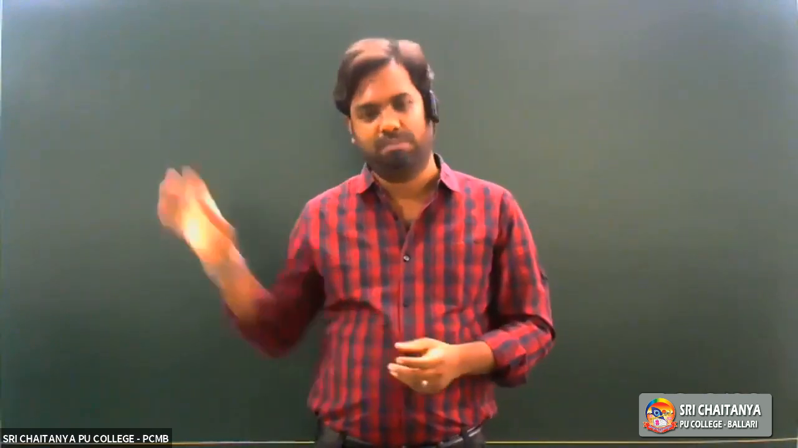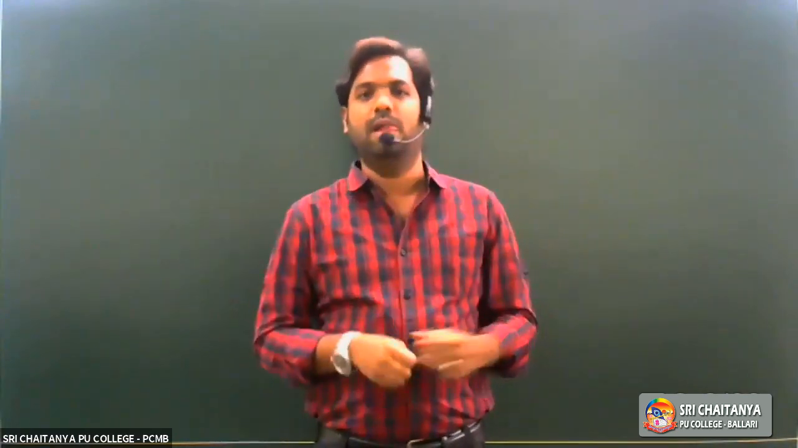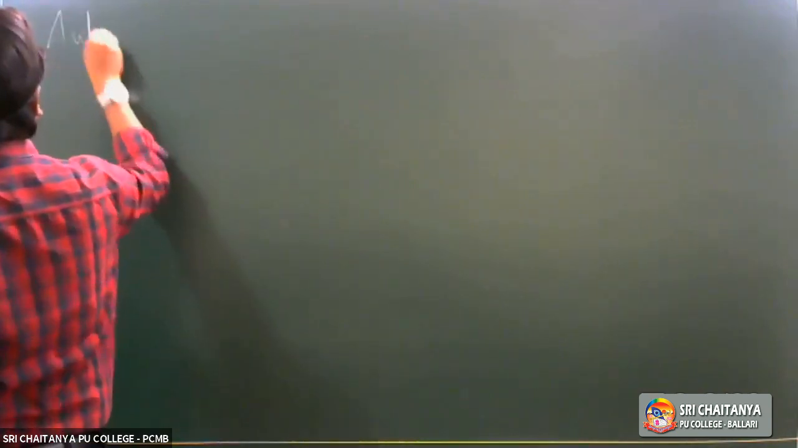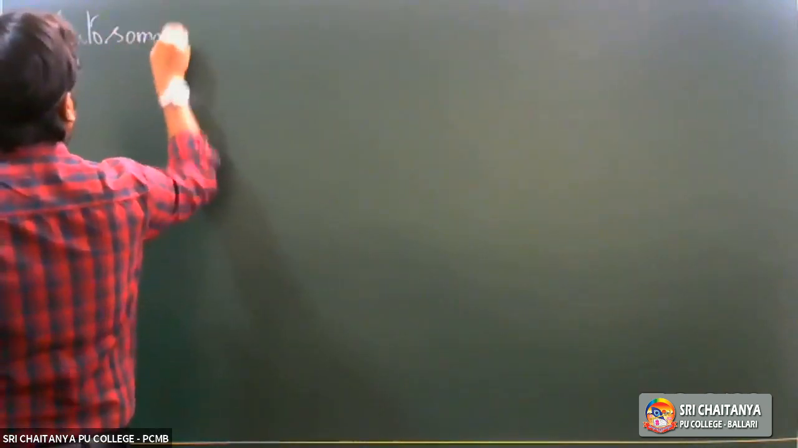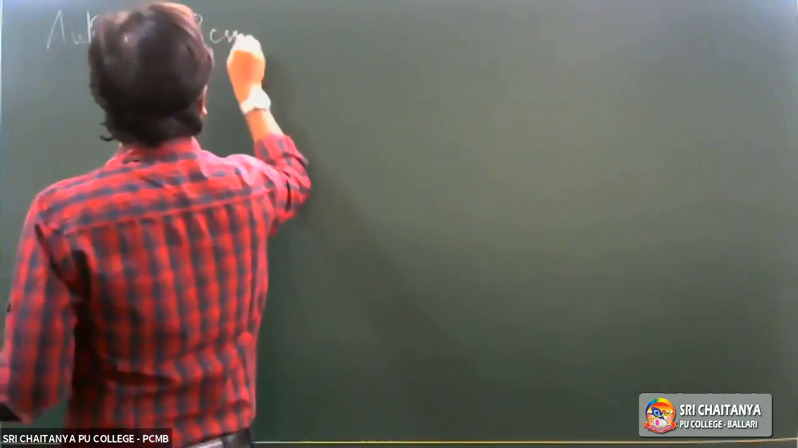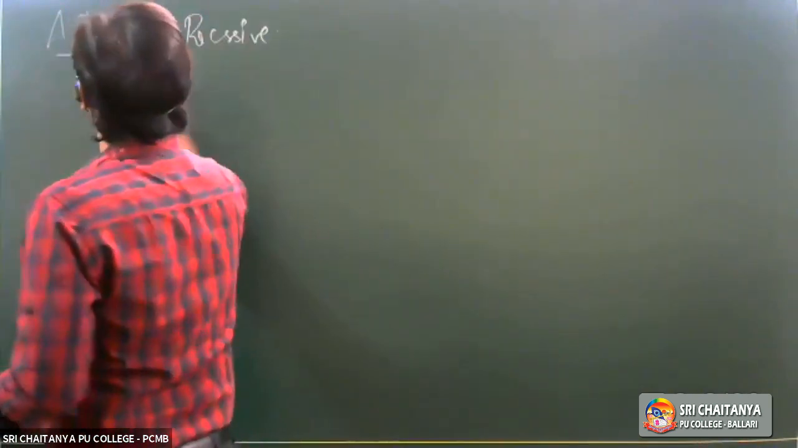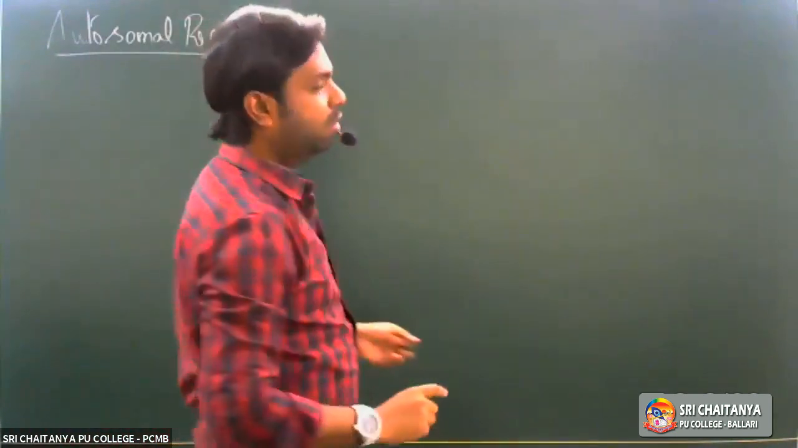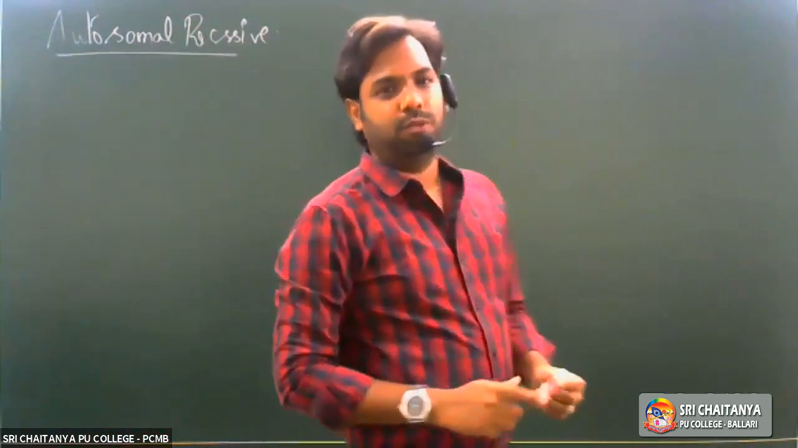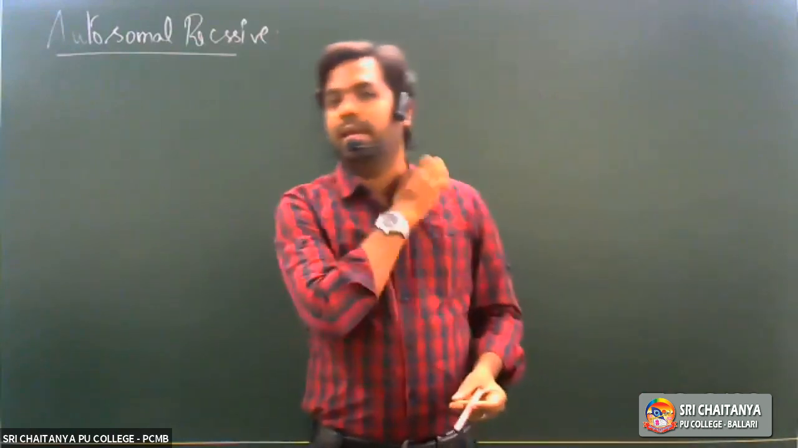In continuation, today let's take up one more disorder which remains under autosomal recessive disorders. Then we'll move on to X-linked disorders. So we begin with autosomal recessive disorders, under which we have taken up almost 4 or 5 different types of disorders.